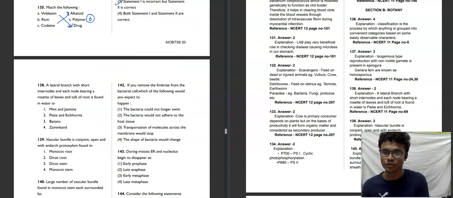A lateral branch with short internodes, each node bearing a rosette of leaves and a tuft of roots in water, is: mint and jasmine, Chrysanthemum, banana, or Eichhornia. So let's understand this. Suppose you want to make a structure from the information given, you will just make a structure like this.